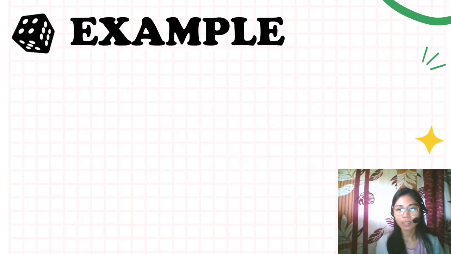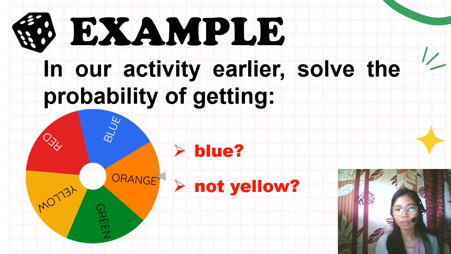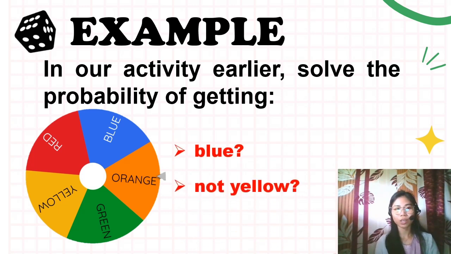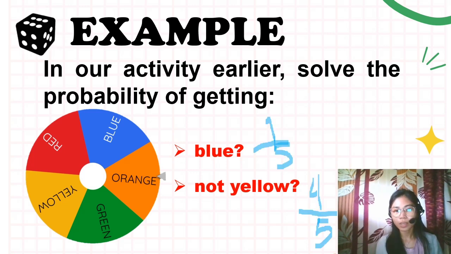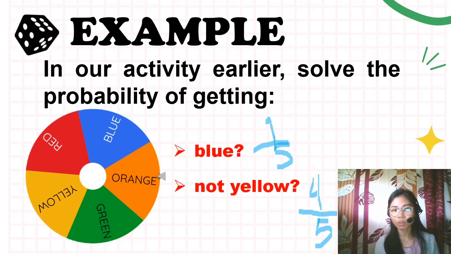We have another example here from our activity earlier. Solve the probability of getting blue, not yellow. In your desk, please try to answer this one. Okay, let's answer, class. The blue is 1 over 5 because there is only one blue and there are 5 overall. For yellow, we do not include it because the question is not yellow. So we have red, blue, orange, and green. That's why we have 4/5.